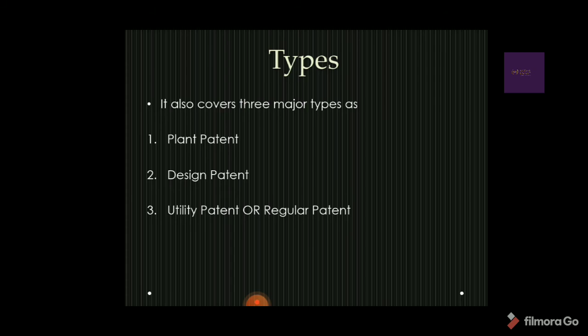So plant patents are granted for newly developed vegetatively propagated plants, and it has 20 years of duration. Design patent protects the ornamental characteristics, and the lifespan of a design patent is 14 years. Examples: toys, industrial designs. The utility patent is the most common patent used by the universities and